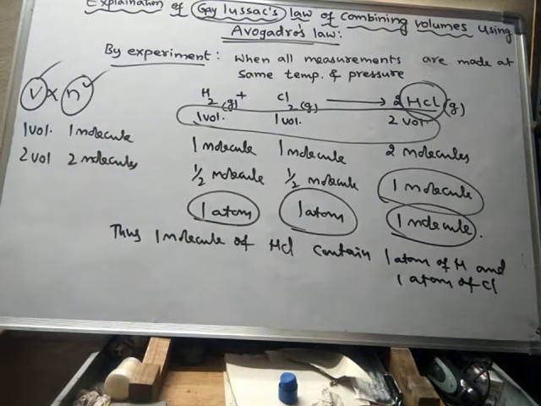Now we will learn the third application of Avogadro's law.